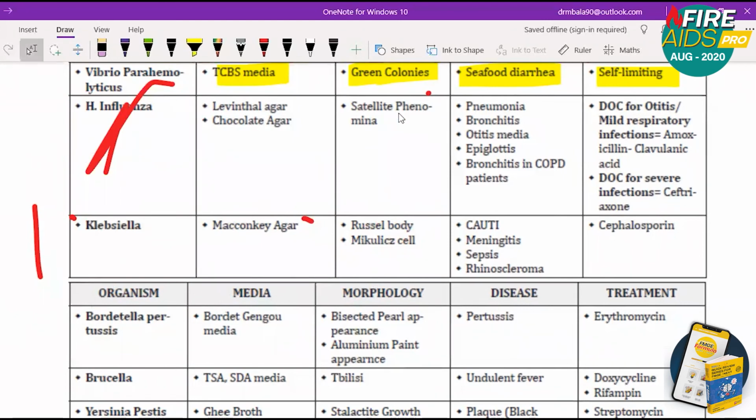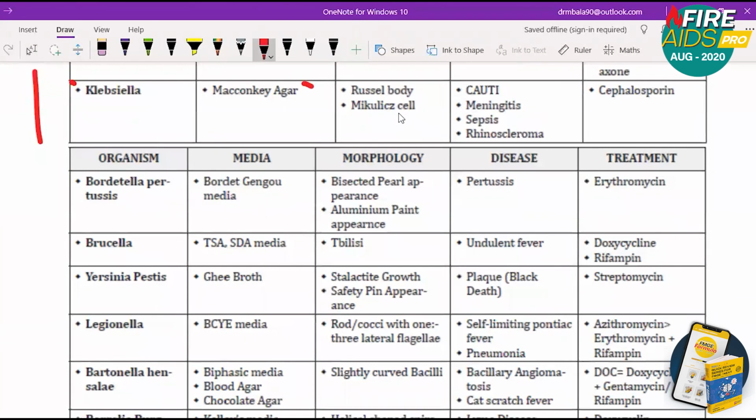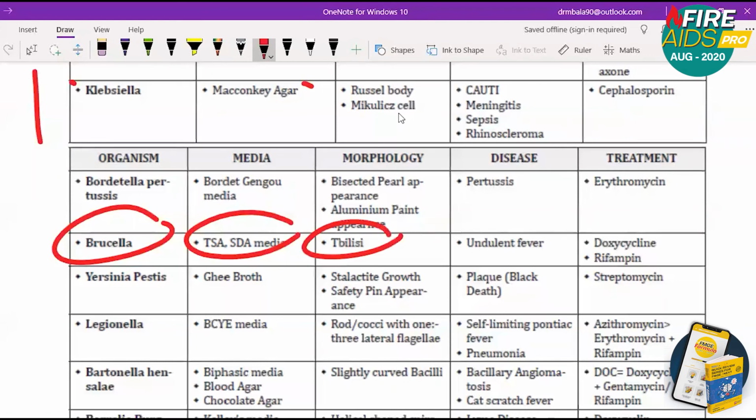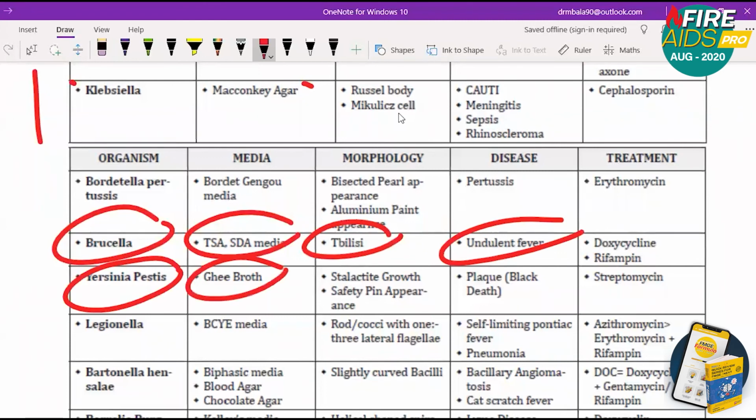Now the next one is Brucella. So for Brucella, TSA or SDA media is used. Tubercle-shaped morphology is seen. It causes something called undulant fever. I don't want to give a mnemonic here; you can directly read it. Yersinia pestis, ghee broth is the media. Stalactite growth or safety pin appearance is seen. It causes plague, that is Black Death.